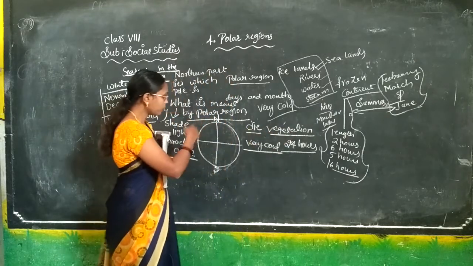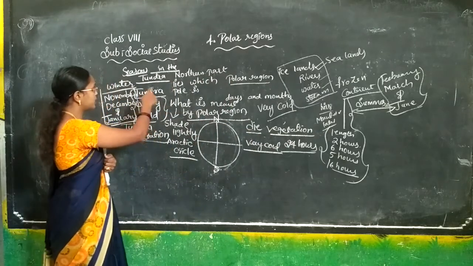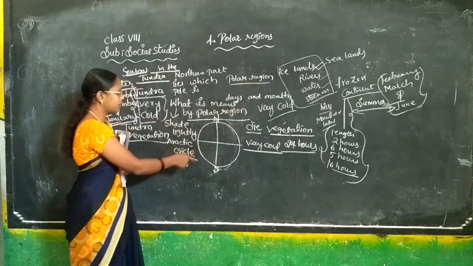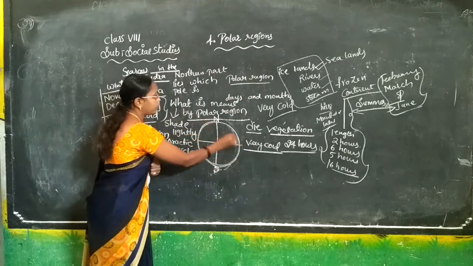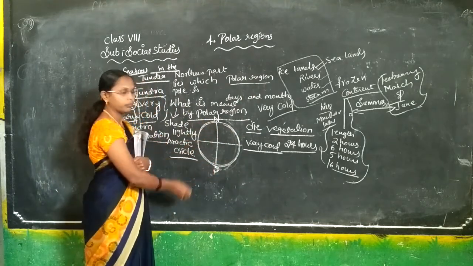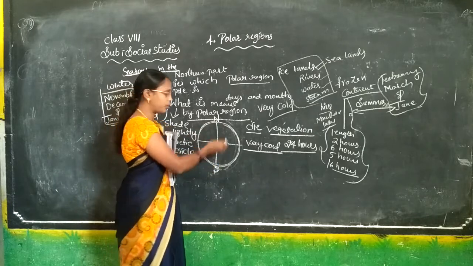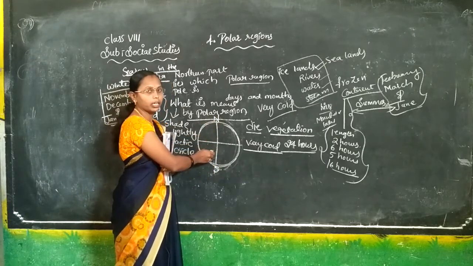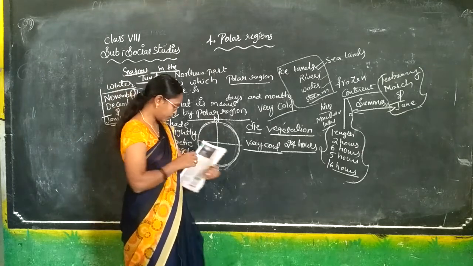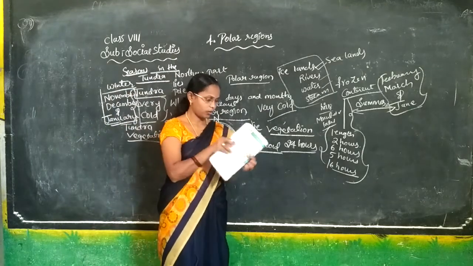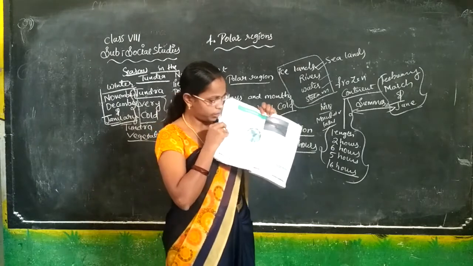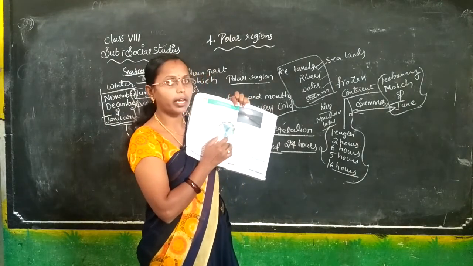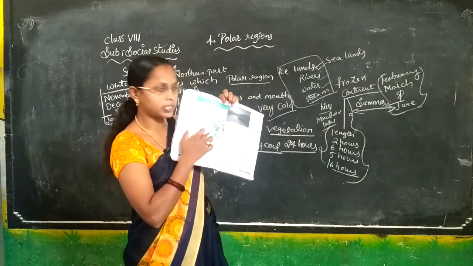And now we are discussing all this. First we are going to the polar region, from the north pole to the south pole. On the globe we can see it better. The first one is the north pole. A closer view of the polar edge. In the polar edge, we can see.